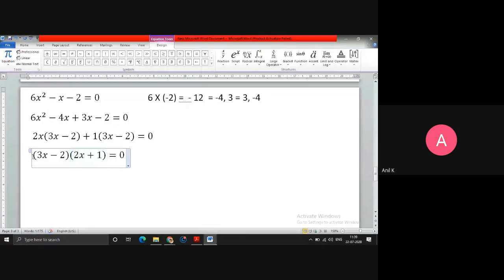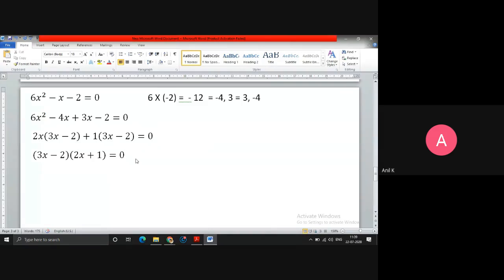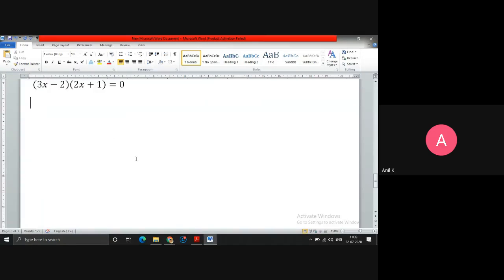Now here, this is one term, this is another term. The product of two terms is equals to 0. According to the rule, if AB is equals to 0, then either A will be equals to 0 or B will be equals to 0, or both have to be equals to 0. Then only the product of two numbers will be 0. So there are two cases here. 3x minus 2 is equals to 0.